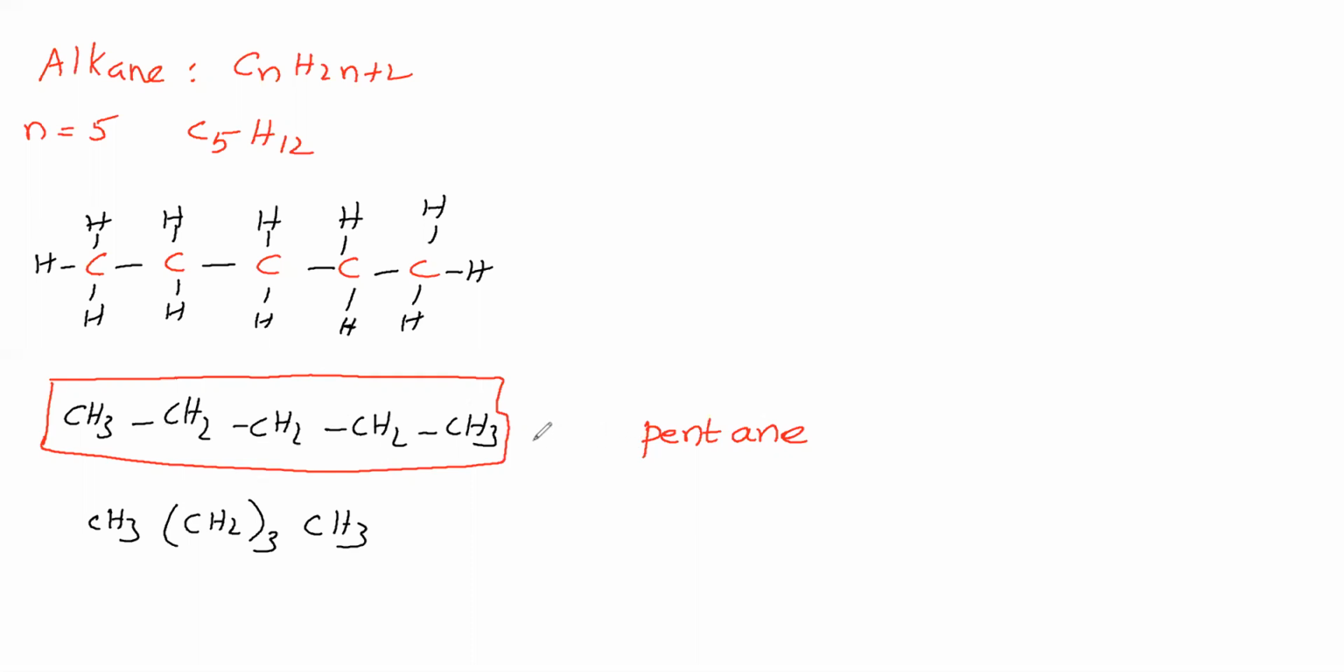Next, we will write another possibility for this C5H12. For this C5H12, one possible structure we have given. We will go for the next possible structure. Out of 5 carbon atoms, 4 carbon atoms I will write in a straight chain, 1 carbon I will write down. Then between carbon atoms, let me give single bonds. Then we will give hydrogens.